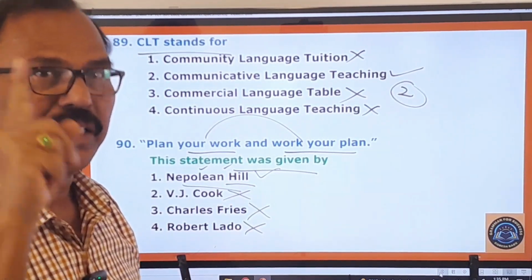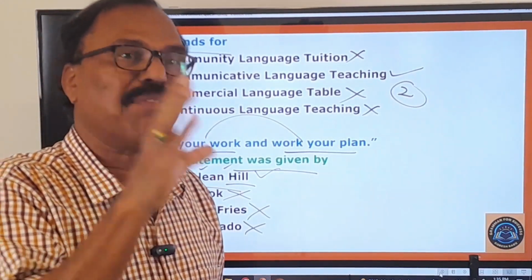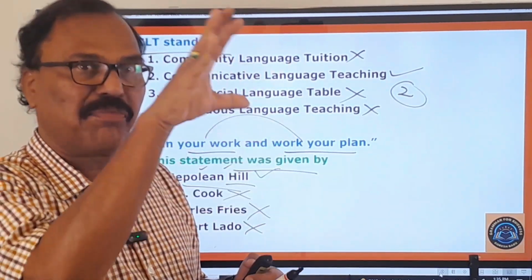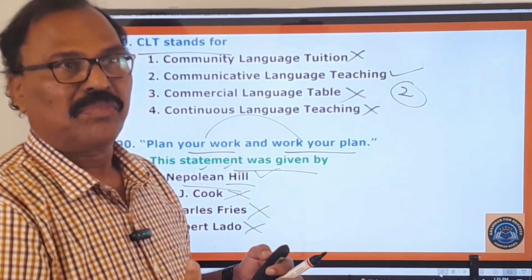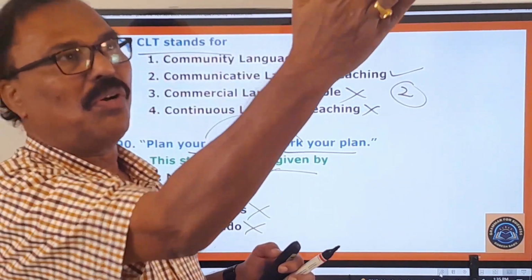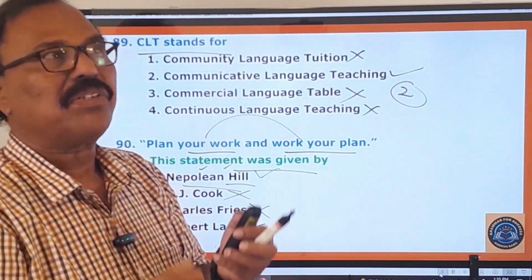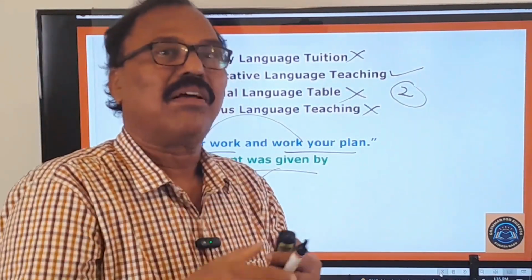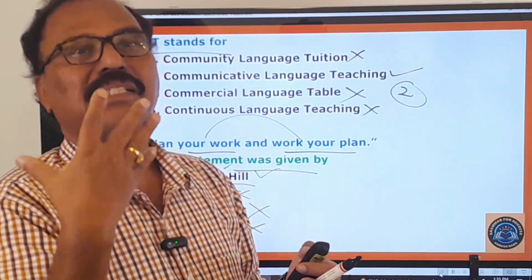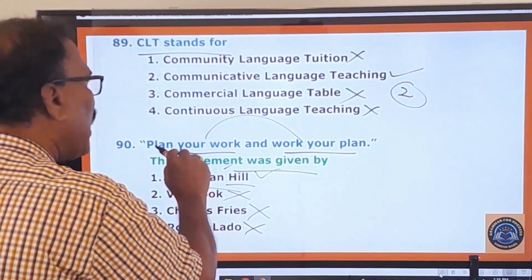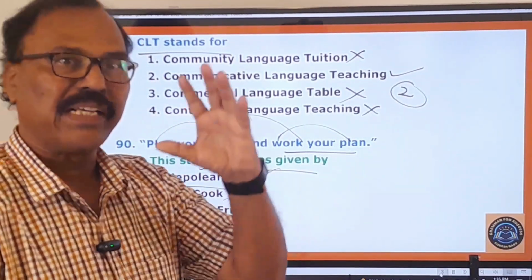So you are the TET candidates, okay, DSC candidates are also there. So you must make a careful planning. After making a careful planning, don't keep quiet. You must work hard for its successful execution. Okay. Not only make a plan, how to get through TET examination, how to get through DSC examination. You have a careful plan and try to achieve success by dedicated execution of that plan. So careful planning is important and dedicated execution is also very important. And that's why plan your work. Plan carefully. Work your plan means work for its execution.